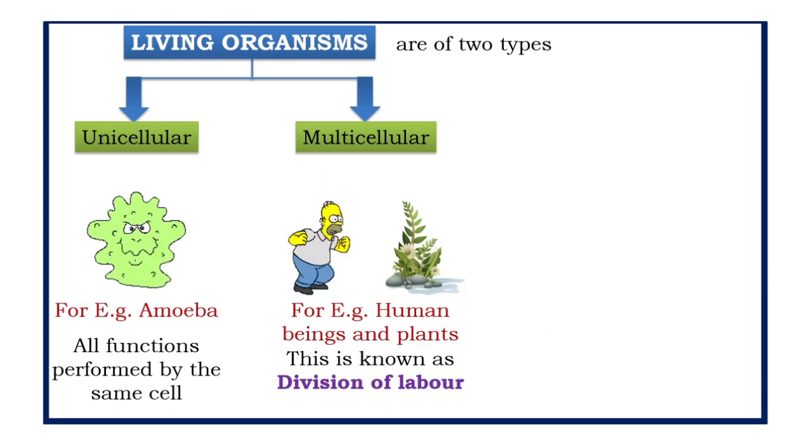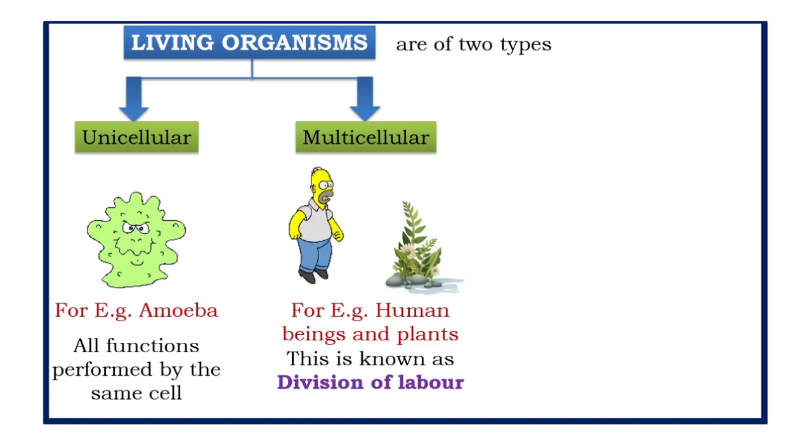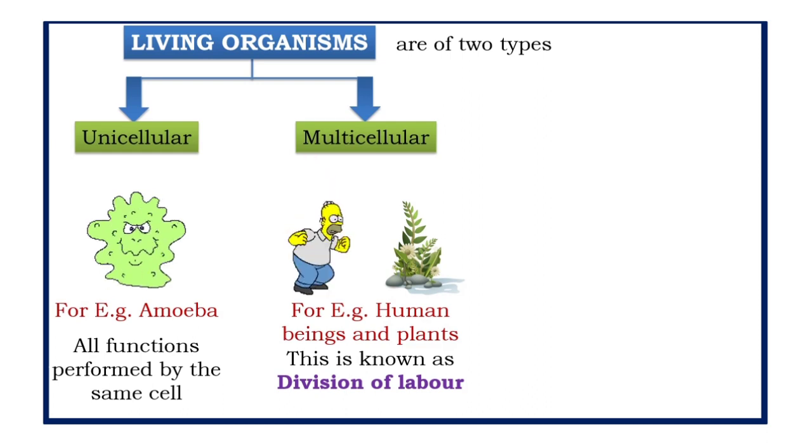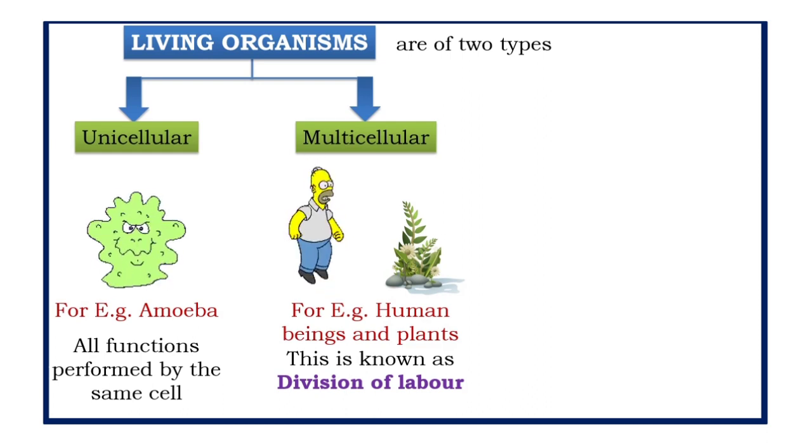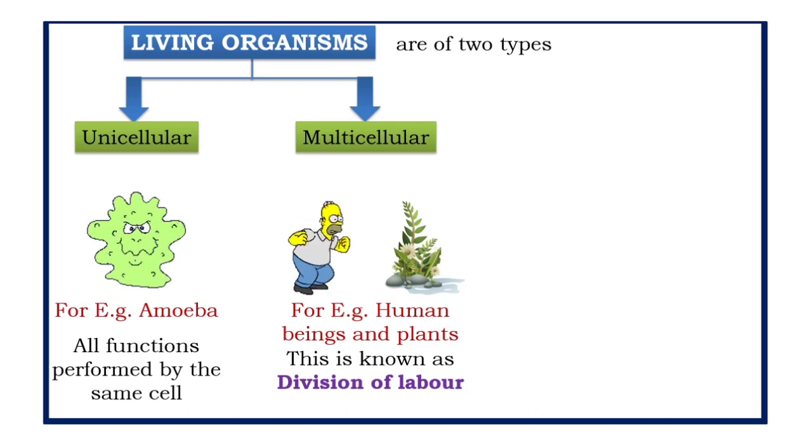That is, cells specializing in one function are often grouped together in the body. This means that a particular function is carried out by a cluster of cells at a definite place in the body. So only a few specific cells will carry out those functions. Hence division of labor helps in carrying out a particular function very properly and efficiently.